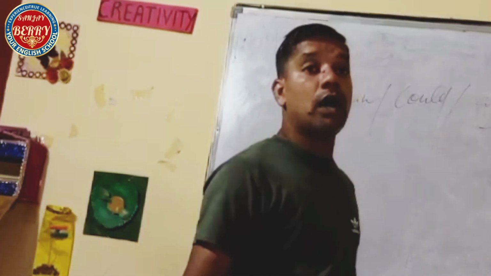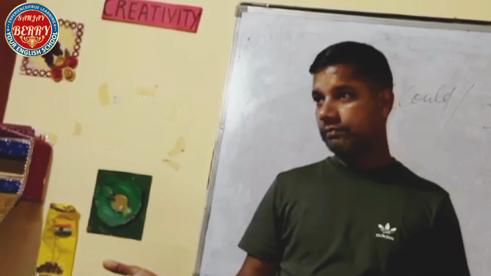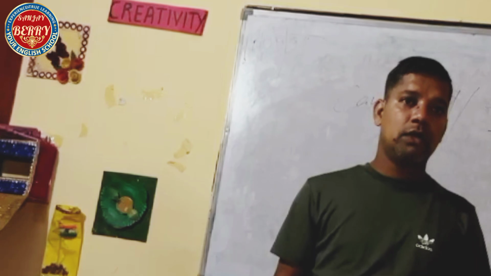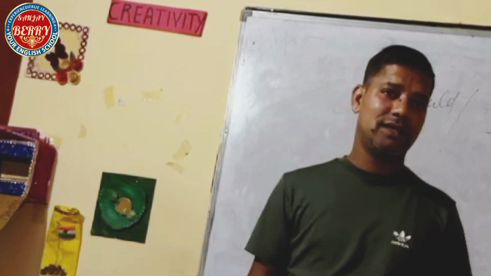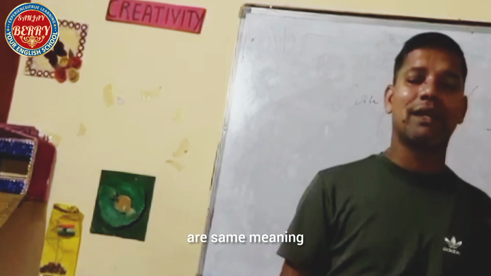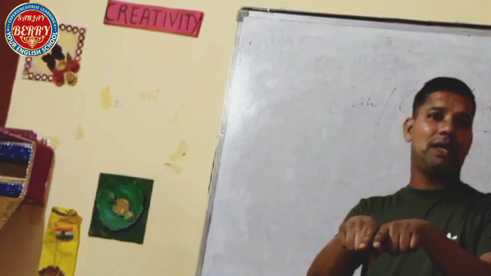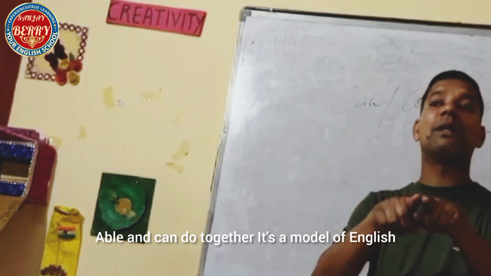So able to sentence: I am able to come. I can come. So both sentences have the same sense. I can come. I am able to come. Both are the same meaning. And most people, what they do, they use able and can together. It's a murder of English.